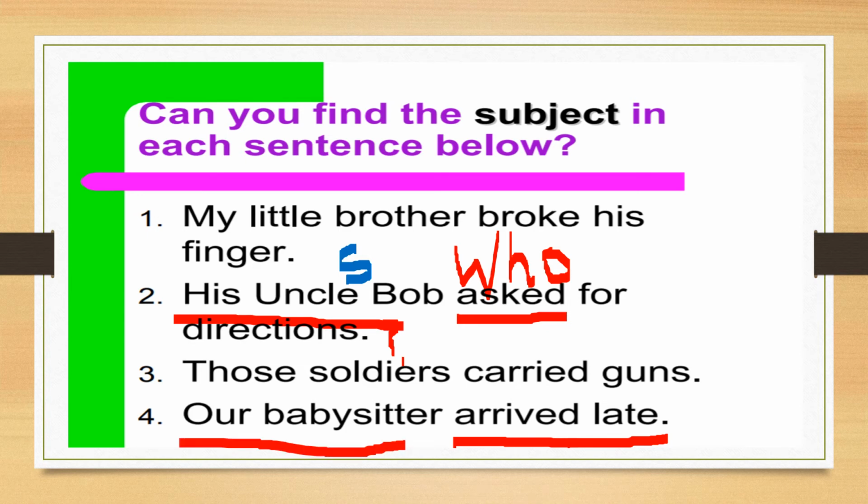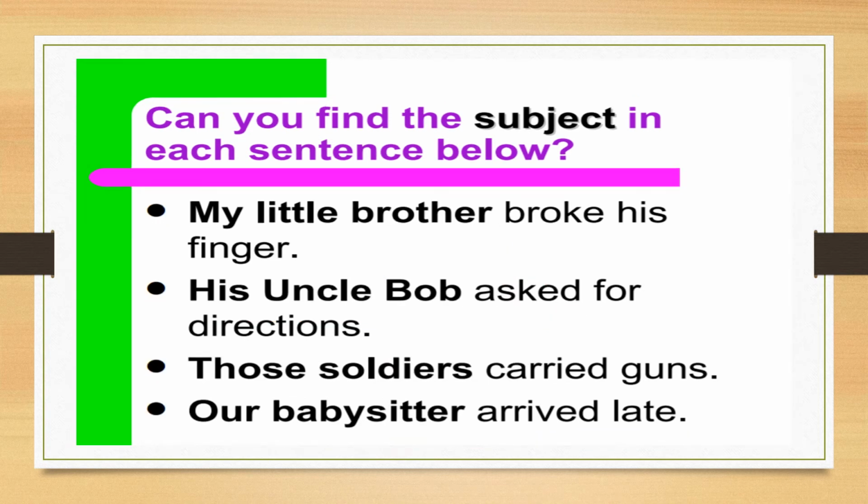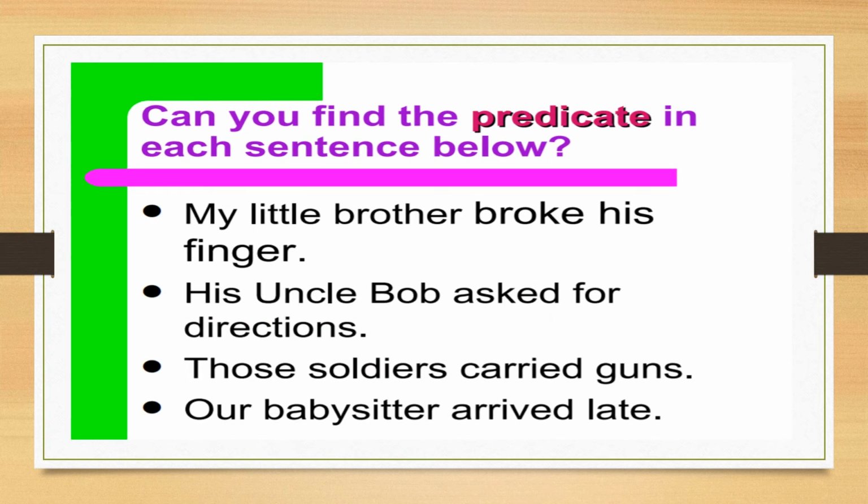Are you getting it? So it's easy. Now can you find out the predicates? We have already done these sentences. My little brother broke his finger. Who broke his finger? My little brother.